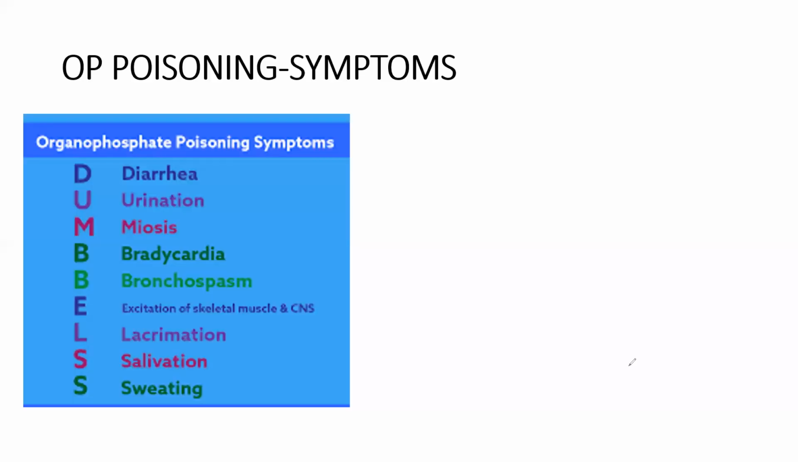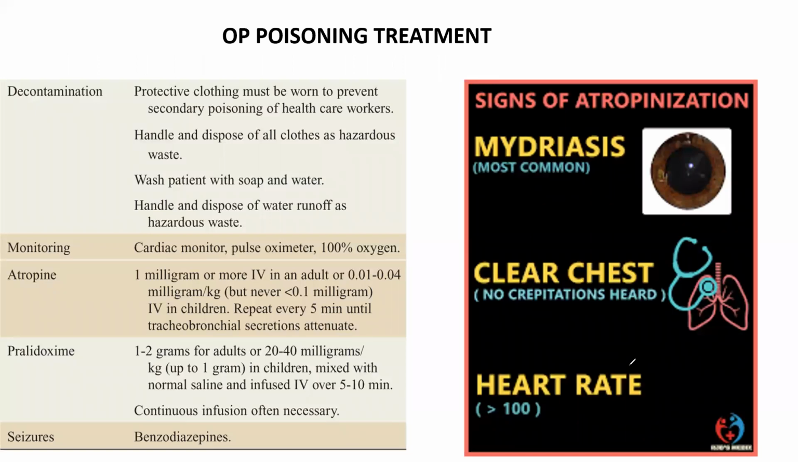And coming to the treatment protocol for OP poisoning, number one, we do decontamination. Completely, we should remove the clothes of the patient. And after removing the clothes, we should wash the patient with soap and water for 10 minutes. And then after washing, we should dispose of all the clothes as well as that water. We should consider those clothes and water as hazardous waste.